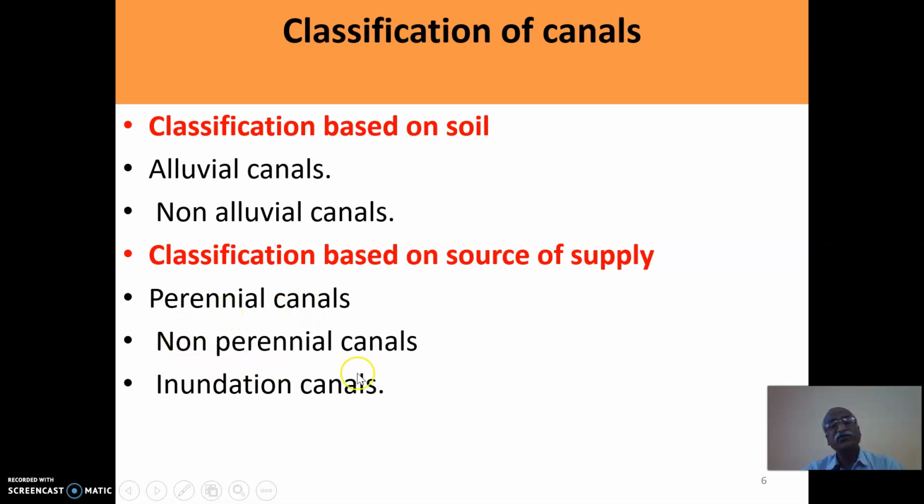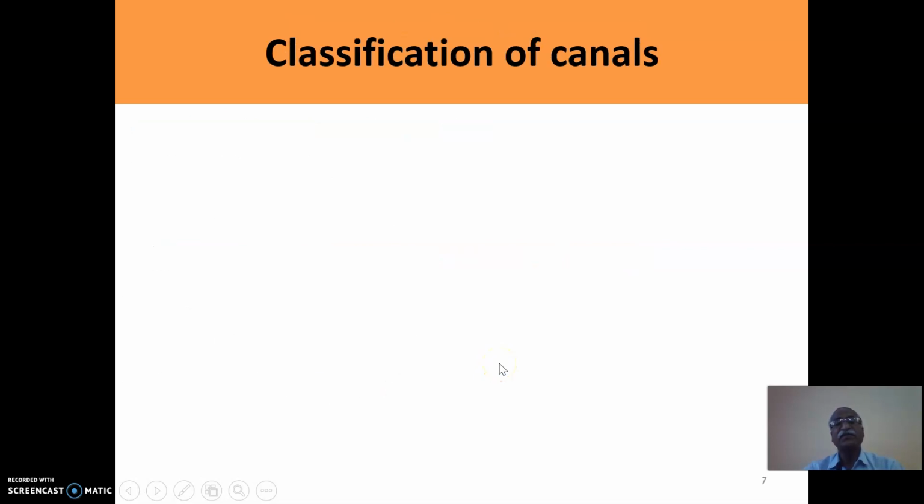If it is going to receive the water only during some particular season, then it is known as non-perennial canal. Non-perennial canal does not have the potential to supply the water throughout the year. Some of the canals receive the supply of the water only during floods. Such canals are known as inundation canals.